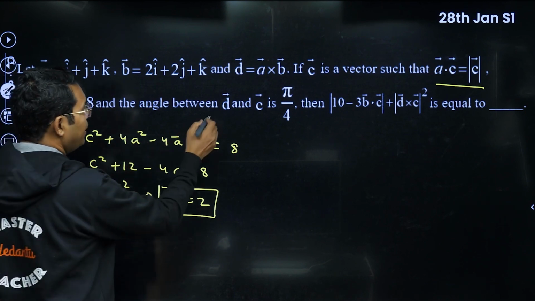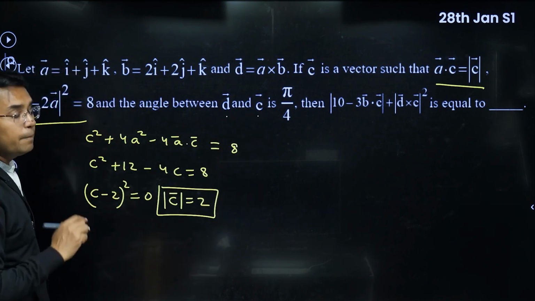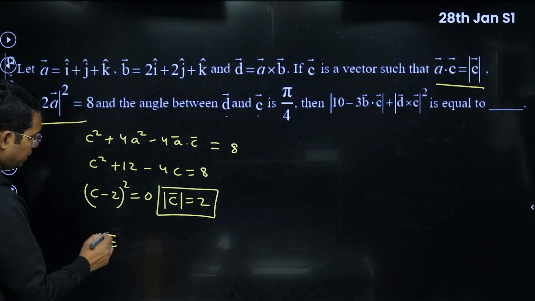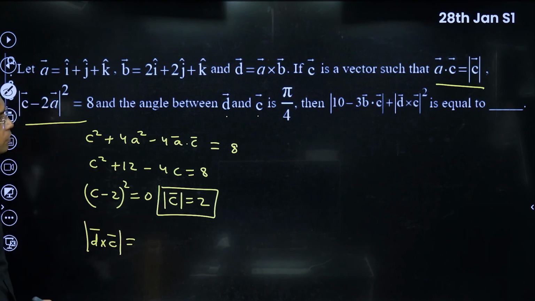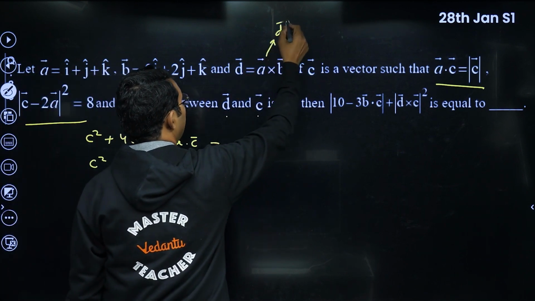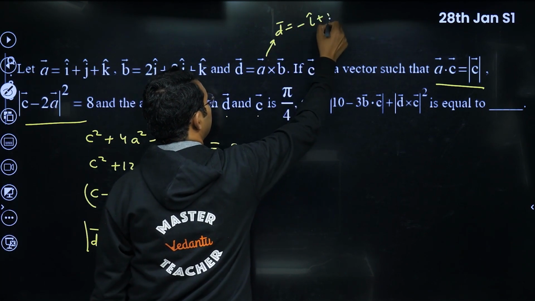Now we are given the angle between D and C as pi by 4. If that is so, that means your D cross C magnitude will be equal to. And one more thing, with this A and B, you can do the cross product easily. Your D comes out to be minus i cap plus j cap.